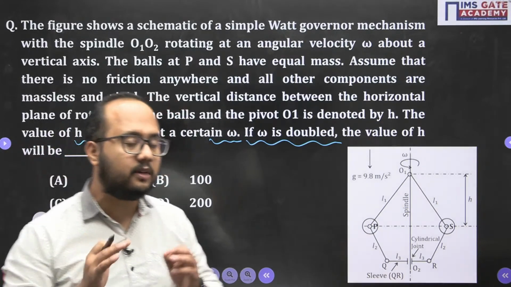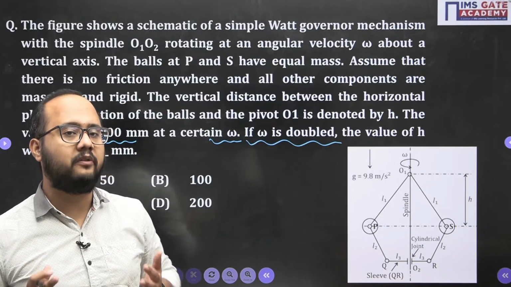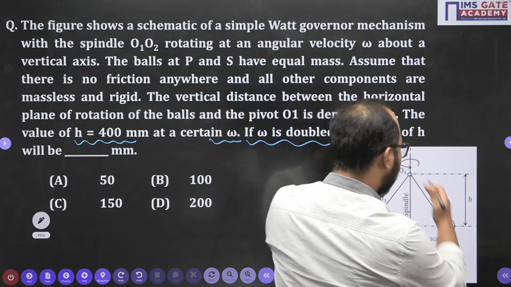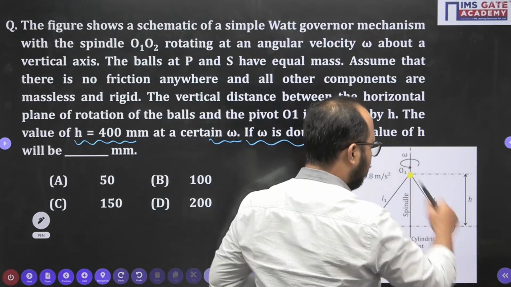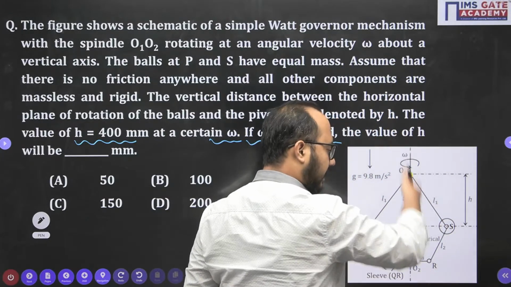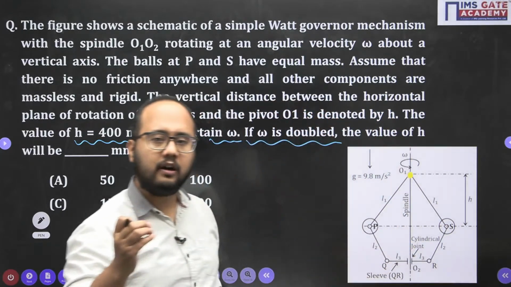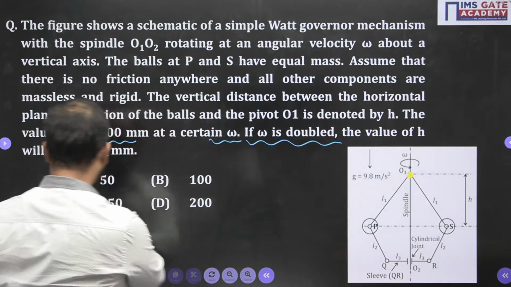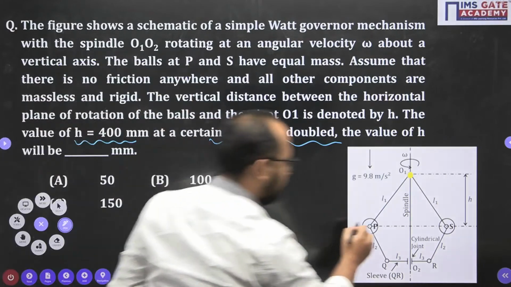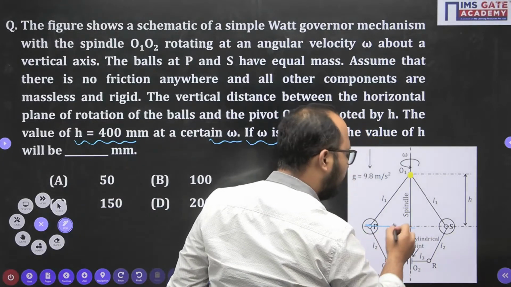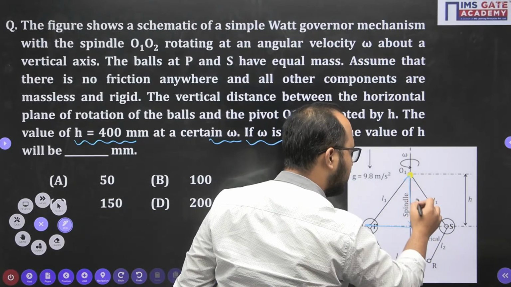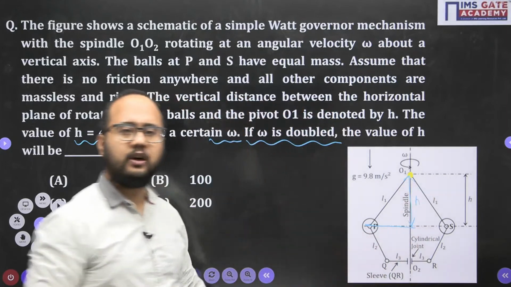Now understand the point. The h is the height of governor. How will we determine the height of governor? The point of intersection of the upper arm and the vertical line from the center of the ball is what we call the height of governor. Very important point, right? From the center of the ball to this point of intersection, it is known as h, height of governor.